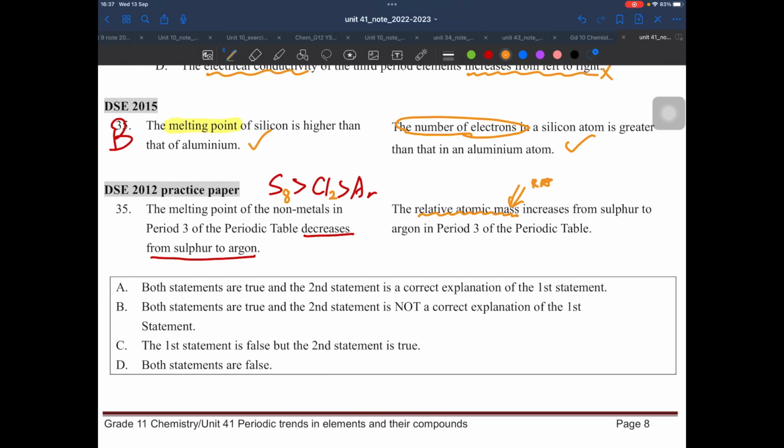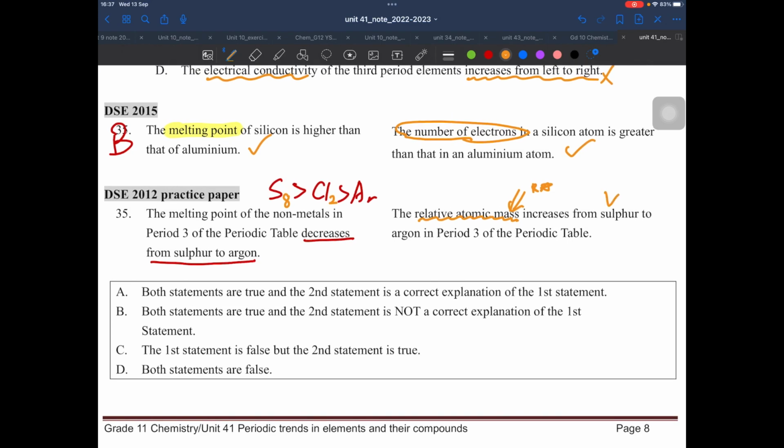Sulfur is 32.1, chlorine is 35.5, and argon is almost 39 something.